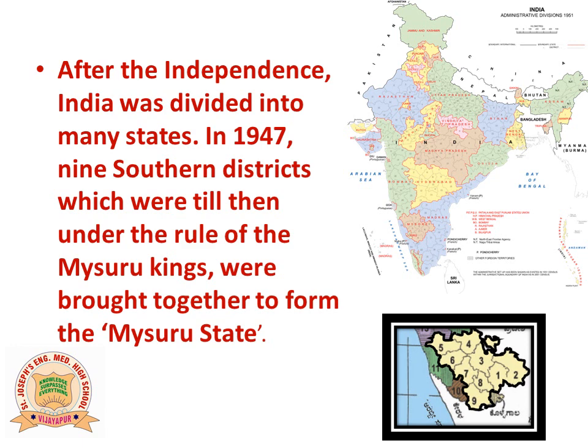At that time, the 9 southern districts, which were until then ruled by the Mysore kings, were all brought together and Mysore state was formed. Here in the picture I have shown you the 9 districts that were brought together and the state of Mysore was formed in 1947.